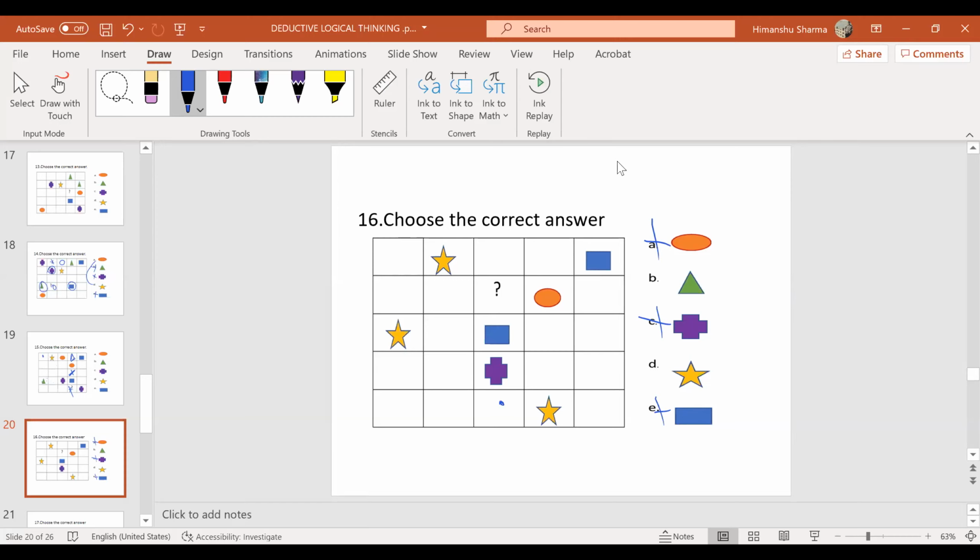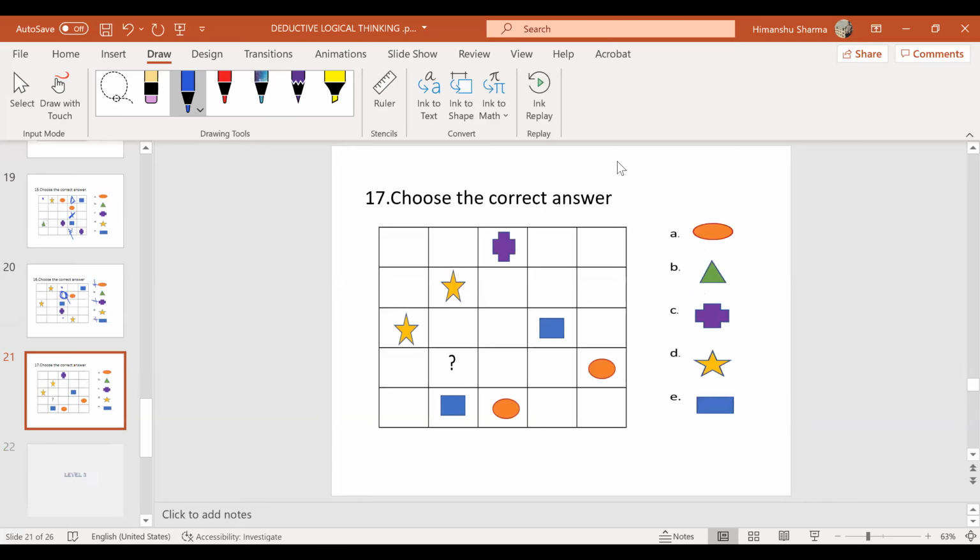Here I cannot have a star. Here also I cannot have a star, which means here it has to be a star. Over. Here I cannot have a star and here I cannot have a star. So this has to be a star. I hope all of you are with me. Next one.